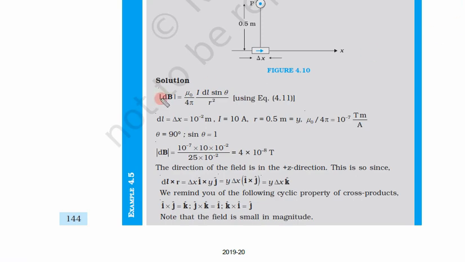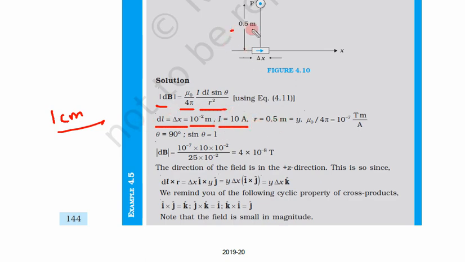Now from the formula we know dB is equal to mu naught upon 4 pi into I dl sin theta upon r square. What is dl? dl is simply the magnitude of length, delta x. Delta x is 1 centimeter, which is equal to 10 to power minus 2 meter. Now I is equal to 10 ampere.